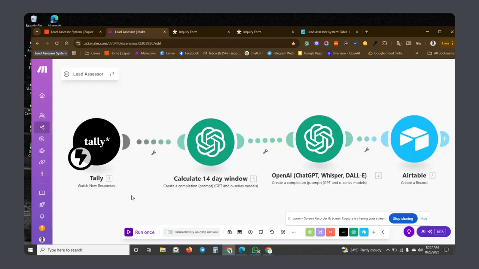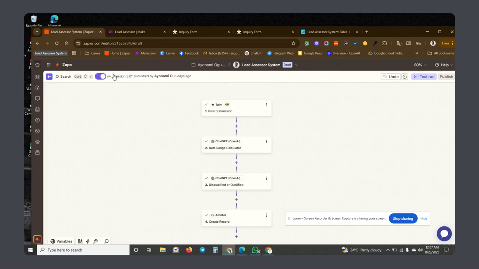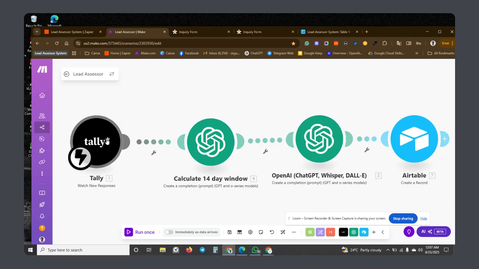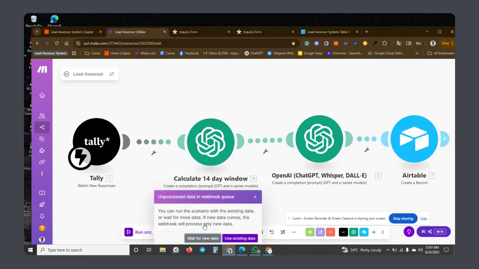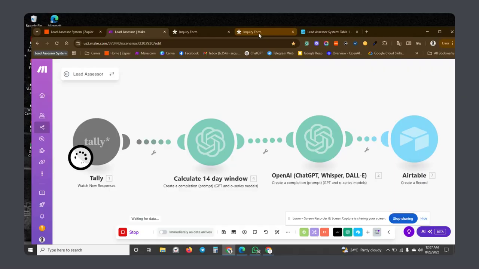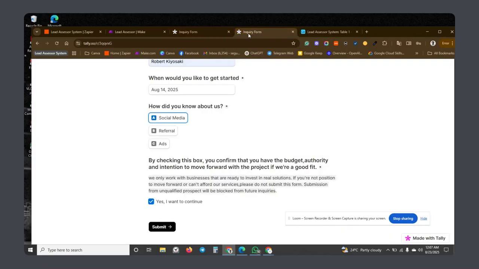I want to run this first because it's quite different from Zapier. Zapier is actually an instant trigger. The moment the form is submitted, it runs immediately. But for make.com, it doesn't work like that. Although it's a webhook trigger, I want to run it once. The scenario is not turned on, so I'll just run it once, right? And then I can now submit the form. That's exactly how it gets the data.